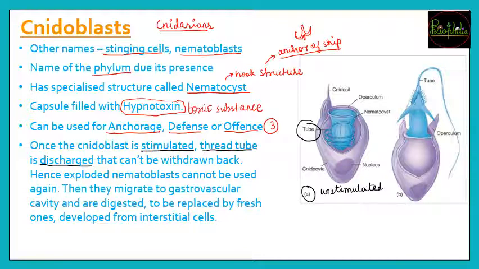When the stimulation comes, it is going to discharge and come out with force, and when it comes out with force, it explodes. That explosion exposes the Nidoblast, and this teeth-like structure is released.